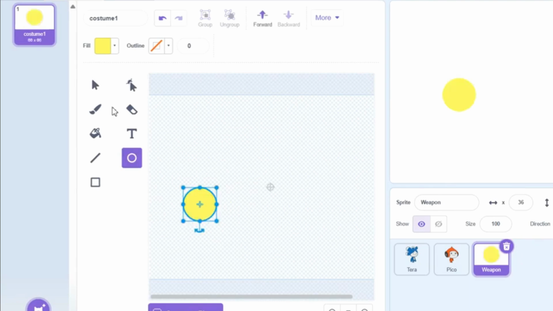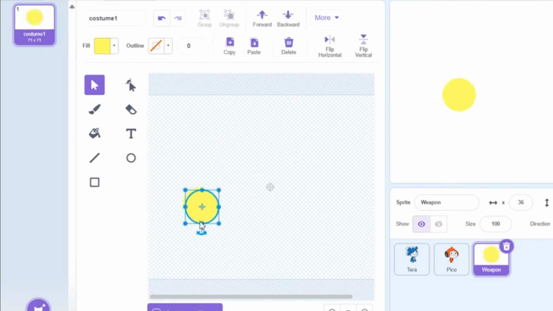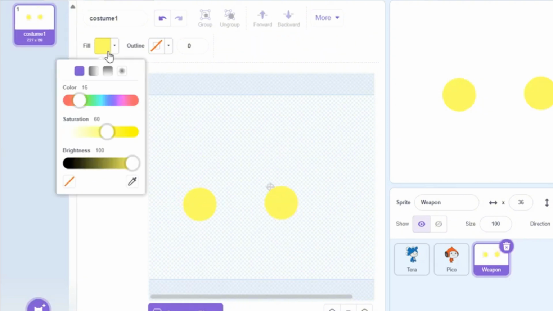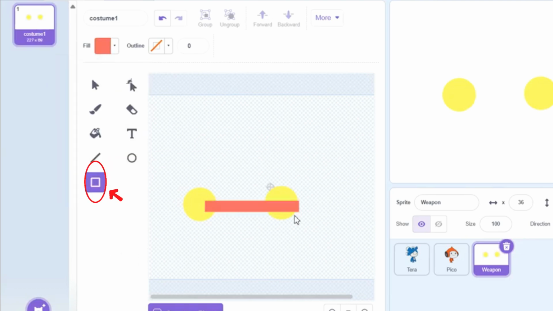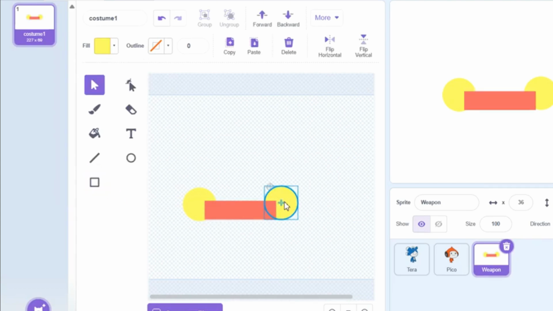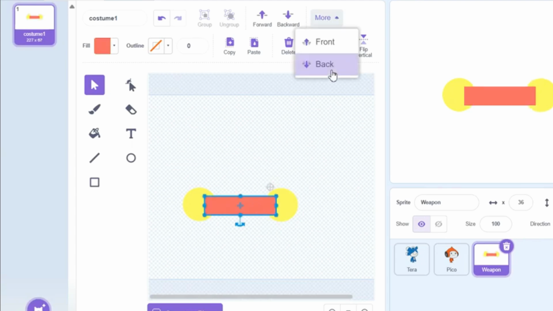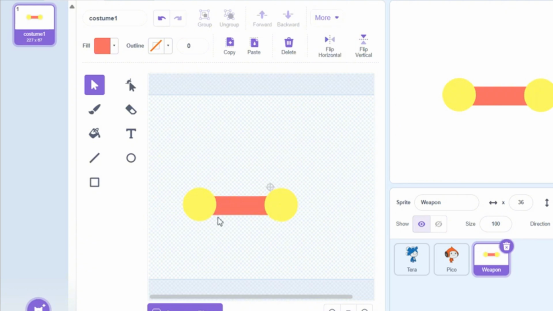Then you can use copy and paste to duplicate it and place it on its opposing side. Now we're going to make more of the handle. So we're going to change its color to whatever color you want. Then we're going to click the square button and drag a square with your cursor, just to make it a good shape for the handle. Then we're going to place the circles in front of it, simply by pressing the front button, or by pressing the back button for the square. Either way, it still works.